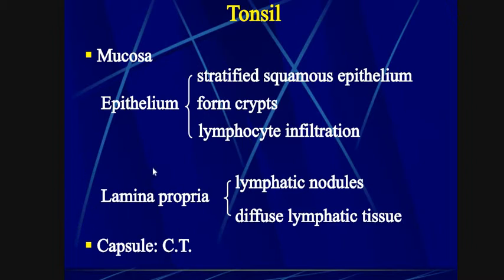Lamina propria. Lymphatic nodules and diffuse lymphatic tissue are present in the lamina propria region, meaning the lamina propria consists of lymphatic nodules and diffuse lymphatic tissue. The outer region of the tonsil is covered by connective tissue called the capsule, which provides strength and protection to the tonsils.